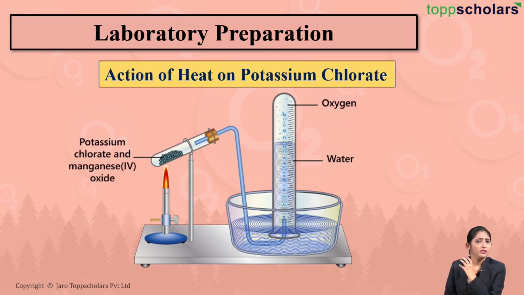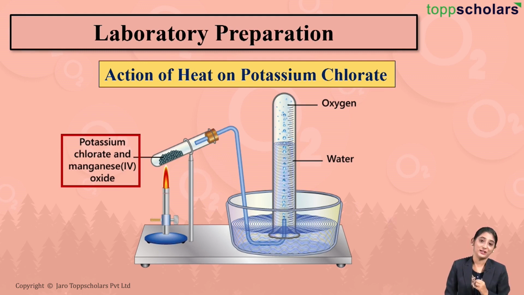As you can see over here, I have a test tube. In this test tube, I have taken potassium chloride and manganese dioxide. Now friends, potassium chloride generally decomposes at a temperature of about 700 degrees Celsius. But in the presence of manganese dioxide, potassium chloride decomposes at a much lower temperature, that is about 300 degrees Celsius. And so manganese dioxide here acts as a catalyst. That is, it helps to increase the rate of decomposition of potassium chloride. So in the presence of manganese dioxide, potassium chloride decomposes at a lower temperature, that is at 300 degrees Celsius.